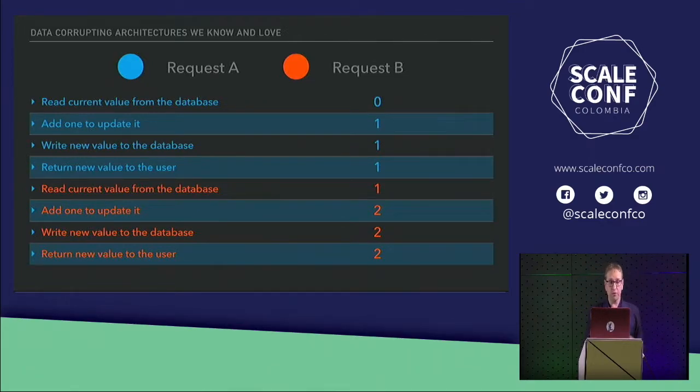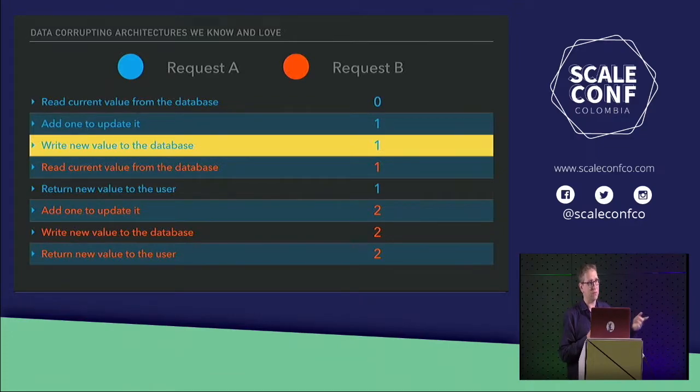everything happens for the first request, and then everything happens for the second request, we're going to get 2, which is what we expected for that second person. But, again, we have interleavings where that won't happen. Here's yet another interleaving where they're still mixed between the two of them, but we're going to end up with 2.